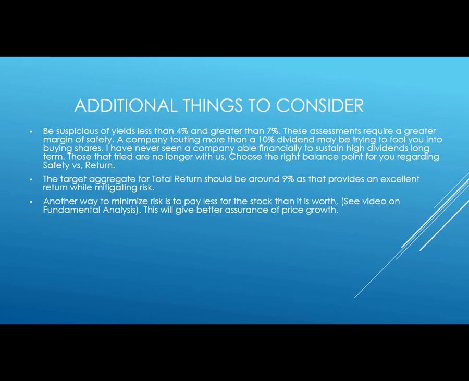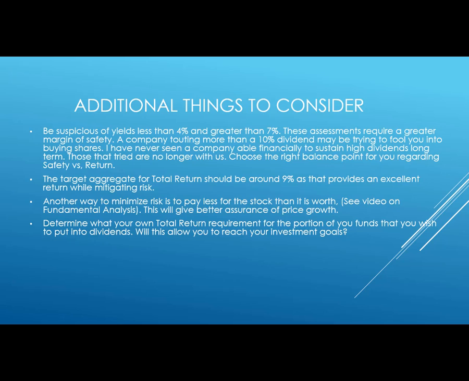Another way to see what we might pay less for a stock is to wait for the stock price to go down arbitrarily low, and through technical analysis, which we've discussed in another video, we can figure out what a good price for that stock would be, buy it at a low price, and thereby increase our basis cost for that stock, and obviously also increase our yield for that stock because we got it at a good price.